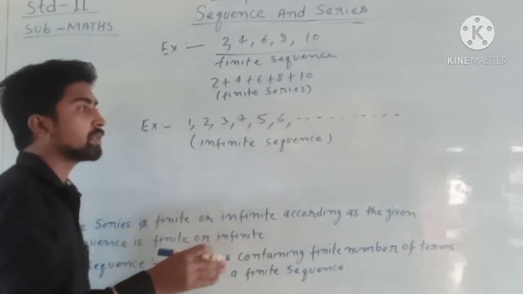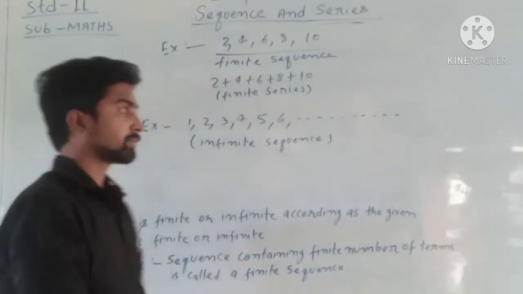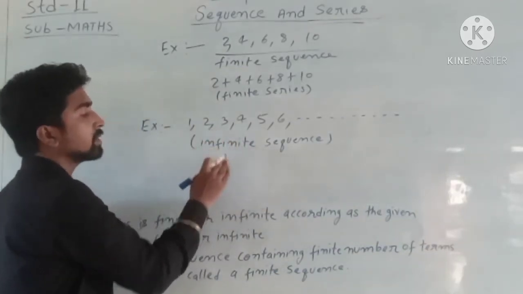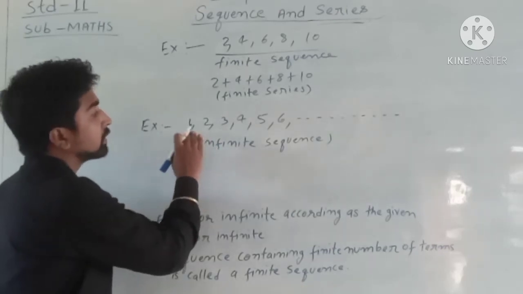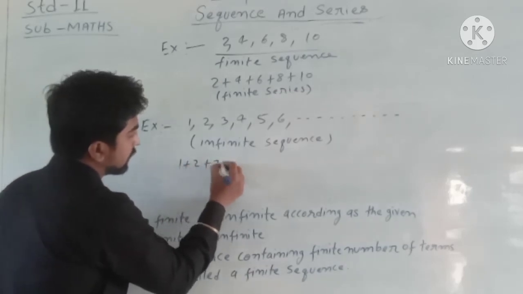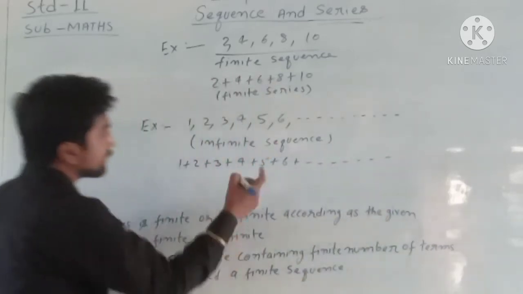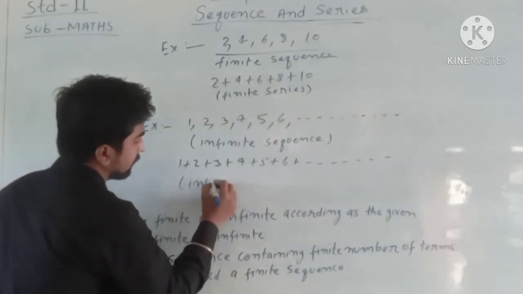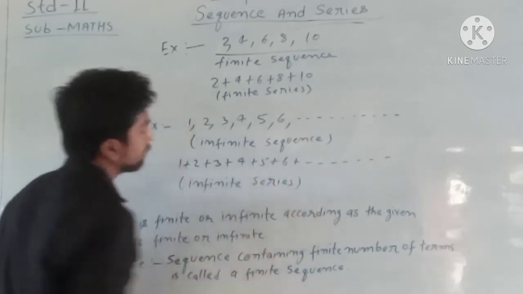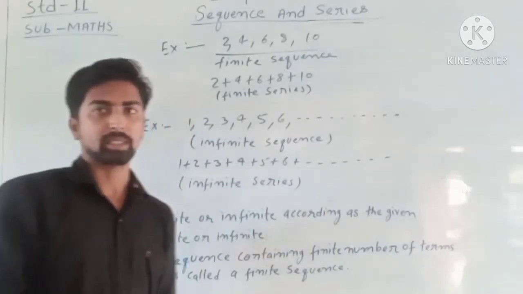Infinite number of terms means we cannot count the terms of this sequence. And we can make an infinite series with the help of the terms of this sequence. Suppose 1 plus 2 plus 3 plus 4 plus 5 plus 6 plus dot dot dot. This is an infinite series, because there are an infinite number of terms in this series.